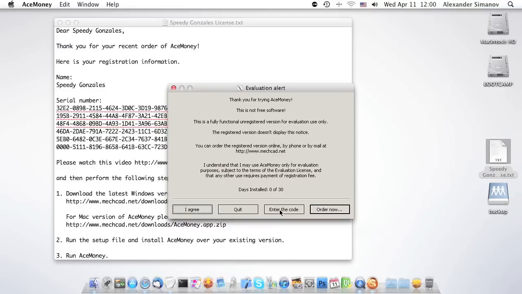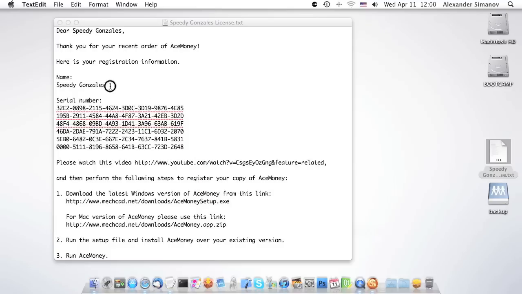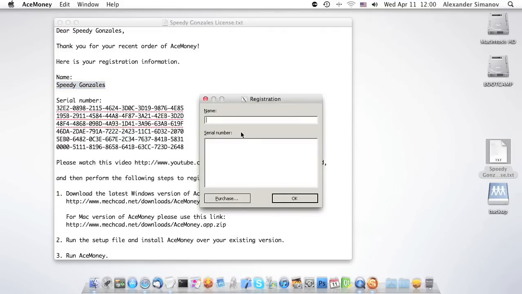Click on Enter the code. The easiest way to make sure you have the name and registration code exactly as it appears in the email is to copy and paste them into the boxes. Highlight the name and click Command-C to copy. Paste it into the name field by pressing Ctrl-V. Remember to use Ctrl-V and not Command-V to paste.